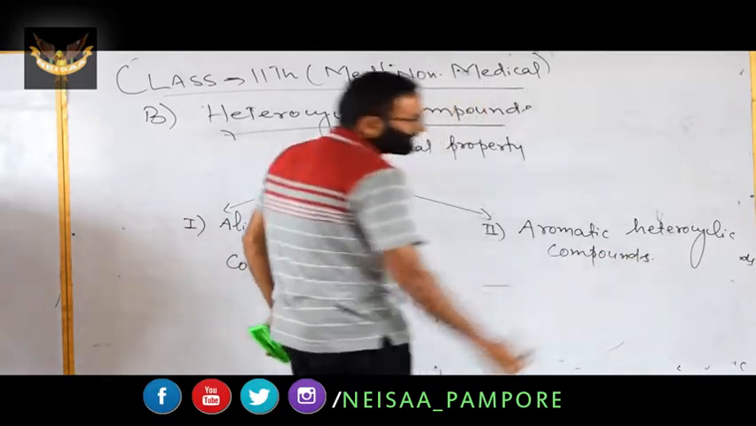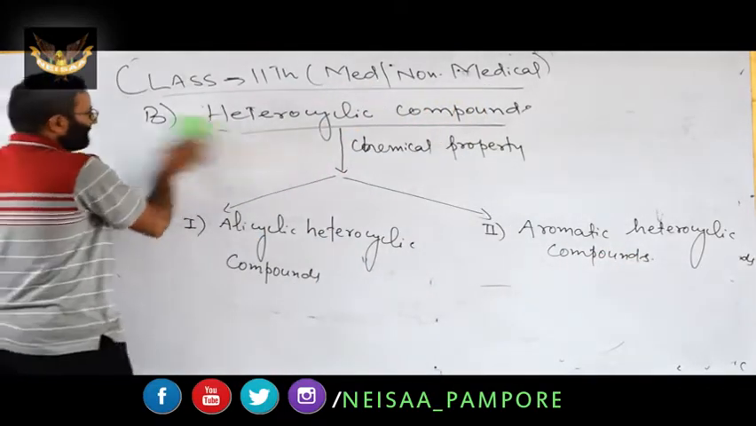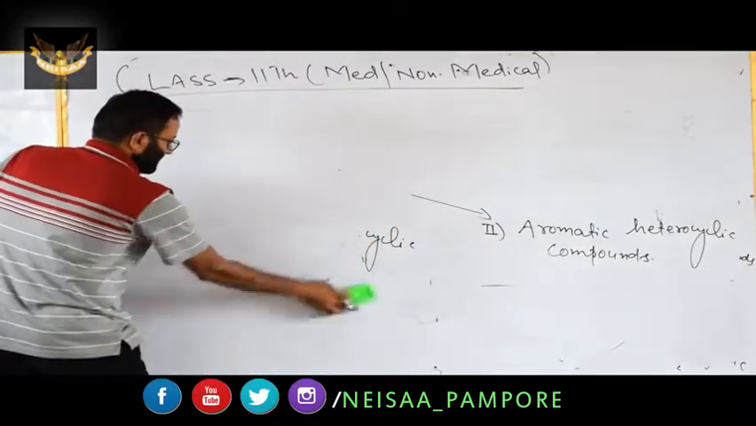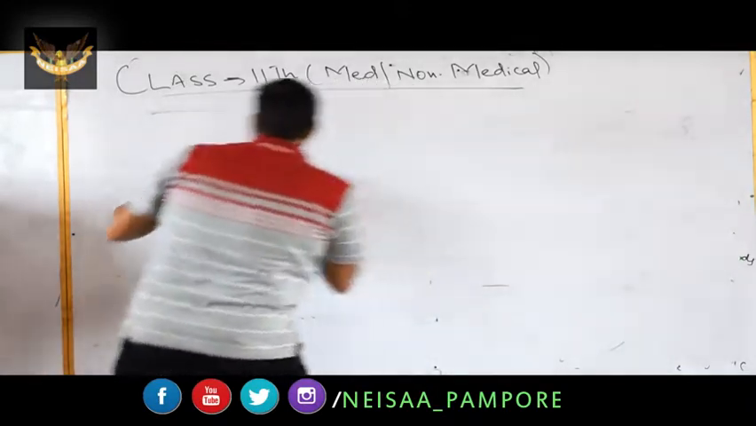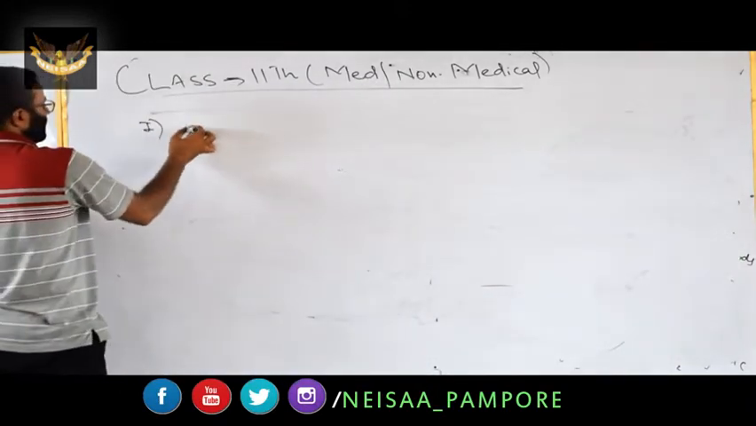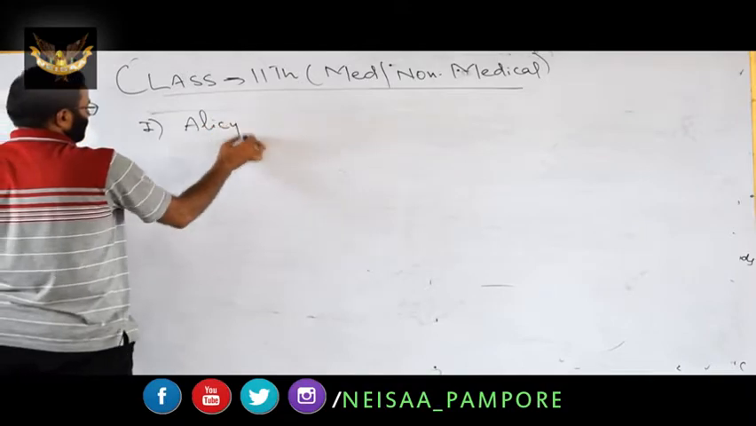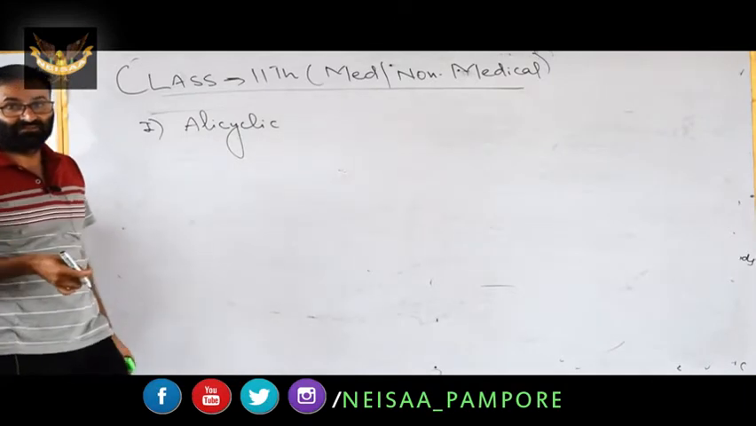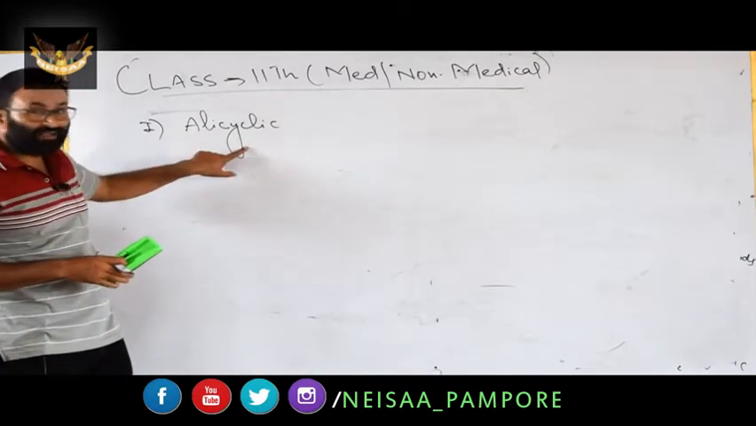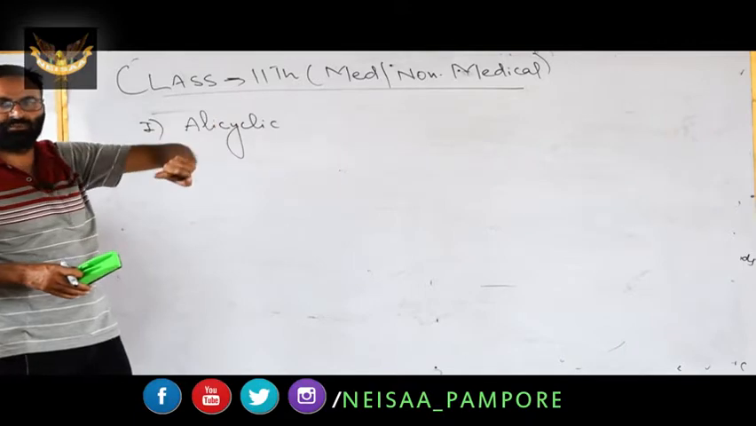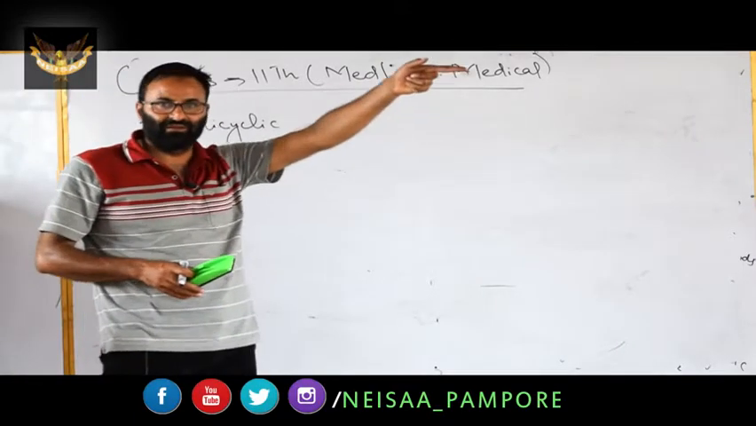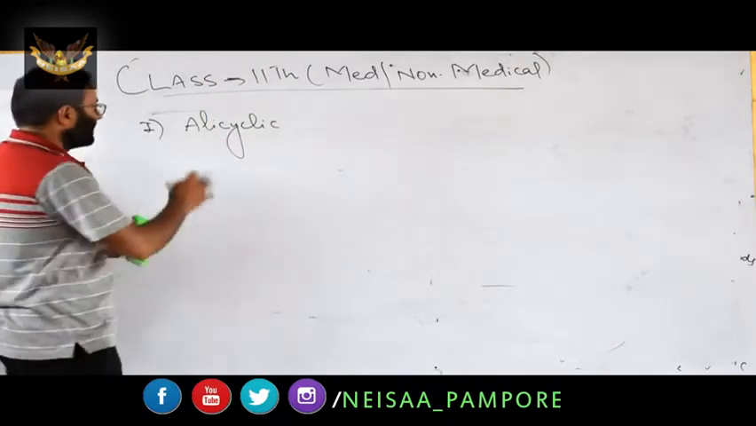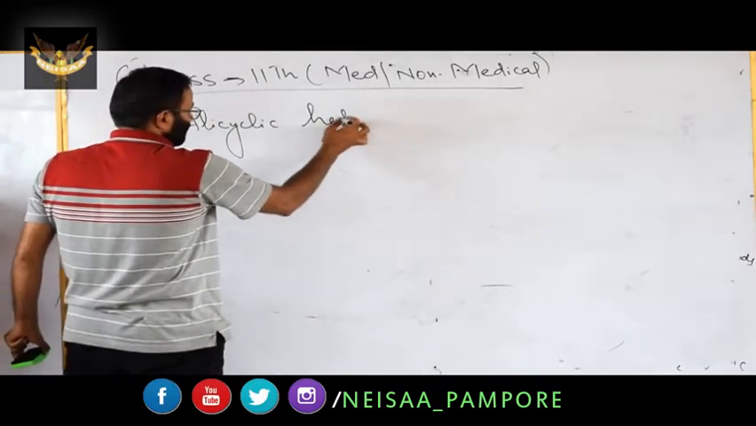Aromatic heterocyclic compounds. We will discuss the first type, alicyclic heterocyclic compounds. These are aliphatic cyclic. We have discussed it in the classification. Alicyclic, aliphatic cycle: cyclopropane resembles propane, cyclobutane resembles butane. Aliphatic cyclic compounds, alicyclic heterocyclic compounds.